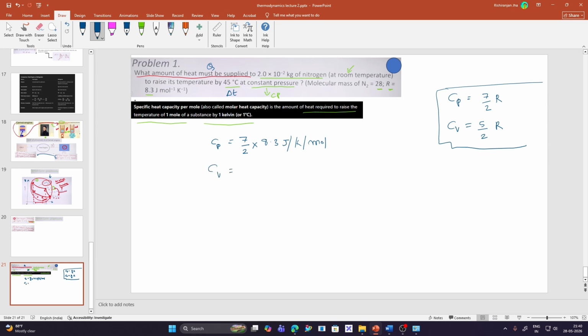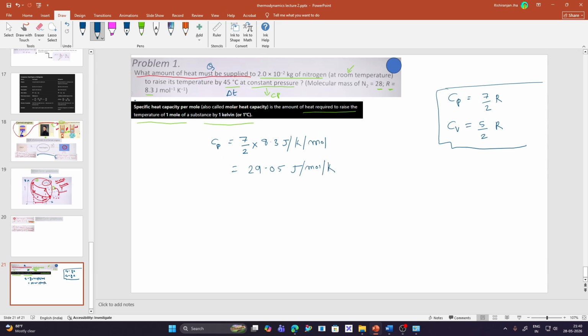So Cv is given by 5 by 2 into 8.3. Okay, we can calculate Cp first, it does not matter. It is not a problem here. So we get Cp as 29.05 joules per mole per Kelvin, right?